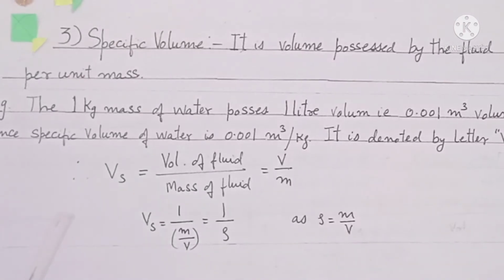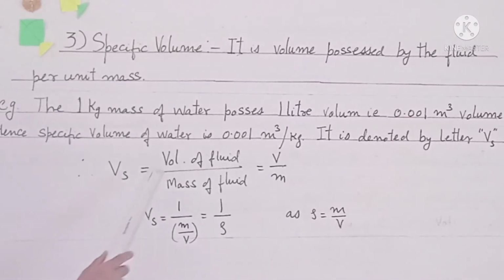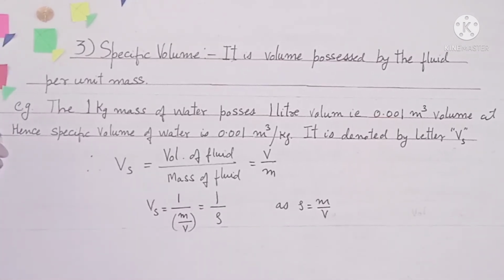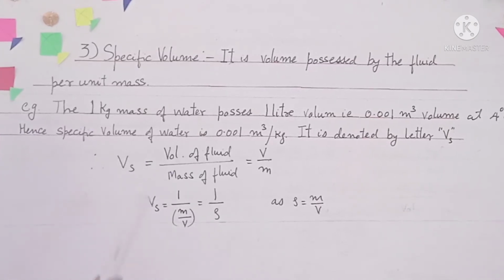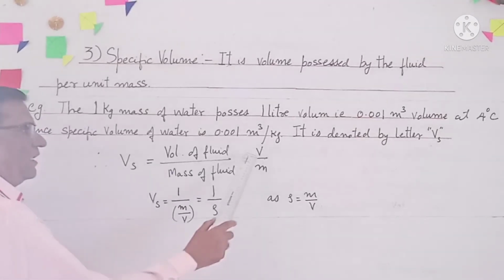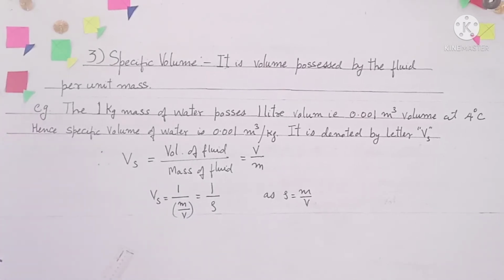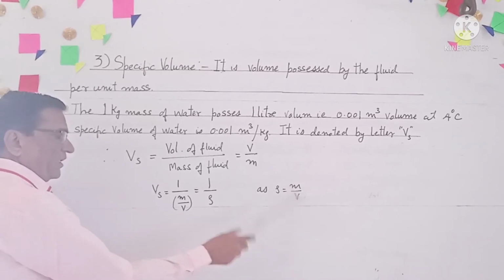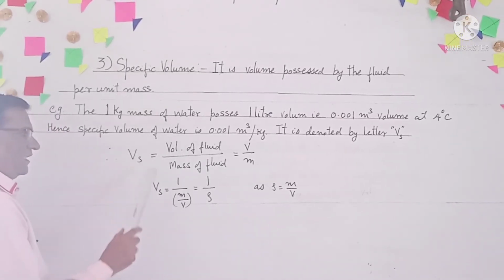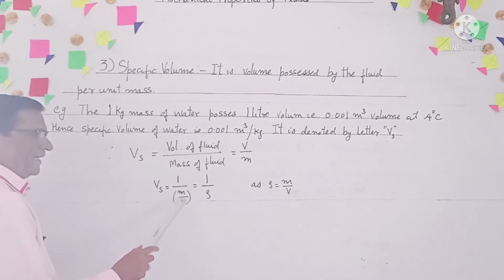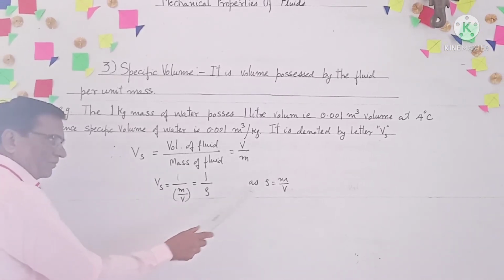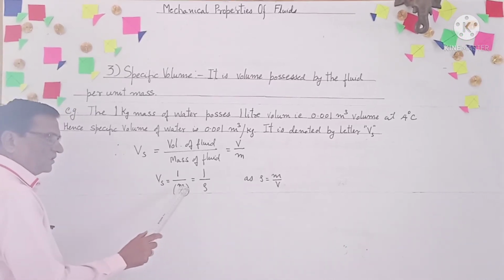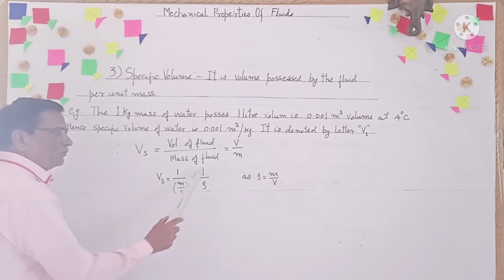Mathematically, the specific volume Vs is equal to volume of the fluid upon mass of the fluid. If V is the volume of fluid and M is the mass of the fluid, then Vs is equal to V upon M. Now, as the mass density rho is equal to M upon V, we can write Vs is equal to 1 upon M upon V. As M upon V is equal to rho, Vs is equal to 1 upon rho.